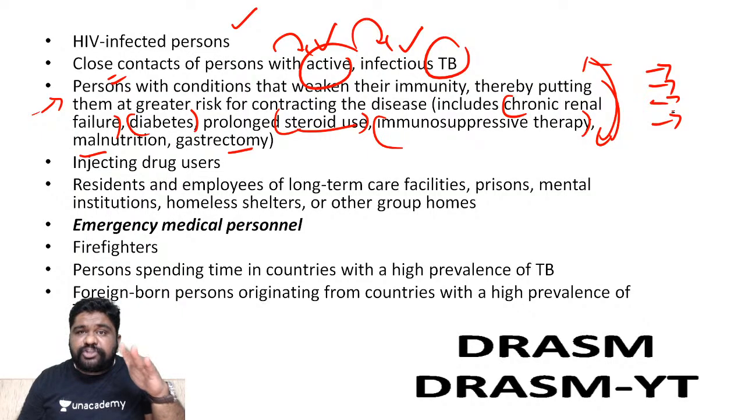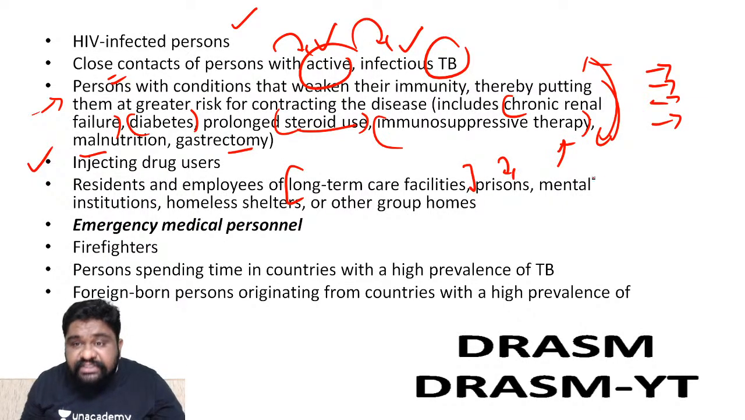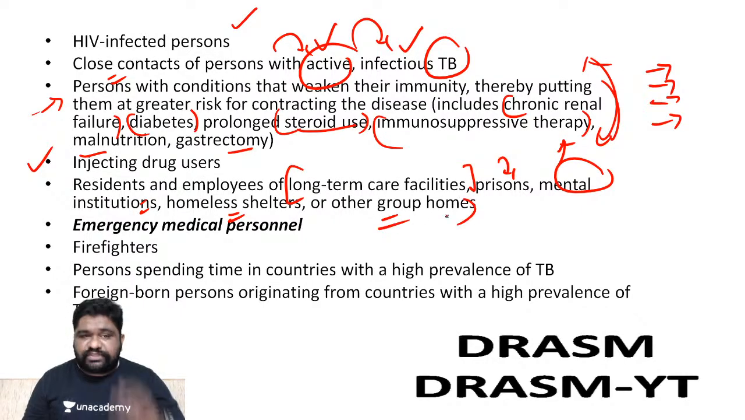You will not be in a position to remember every single word by rote, but instead, put them under a bigger umbrella. Tell yourself, any kind of disease capable of causing low immune status can actually be a high-risk patient, including injection drug abusers and residents and employees of, remember, long-term care facilities, prisons, mental institutions, homeless shelters, and group homes. These are high-risk people, but not all hospital patients. Only emergency medical personnel in the hospital can be high-risk group people.